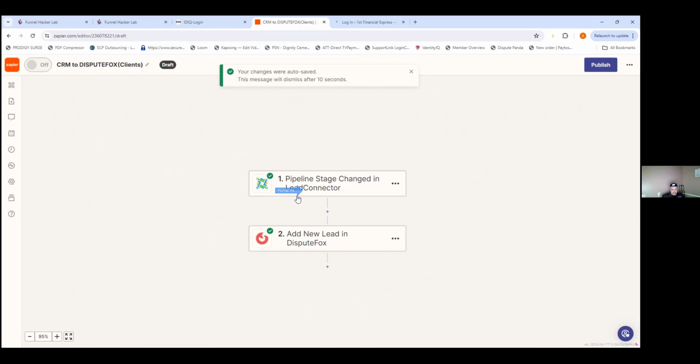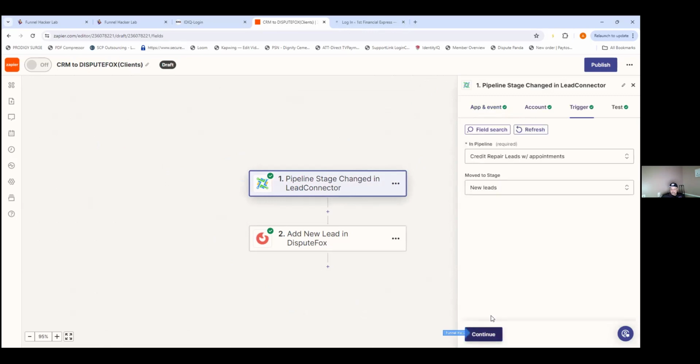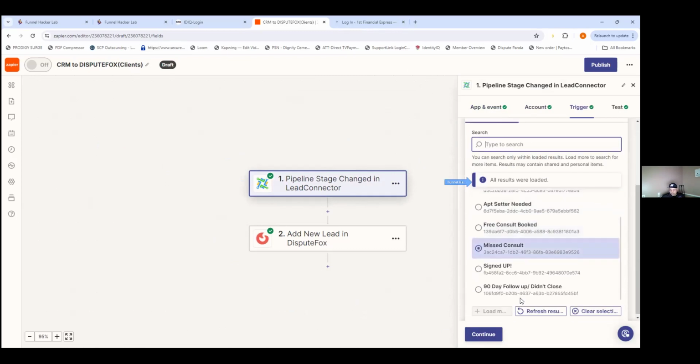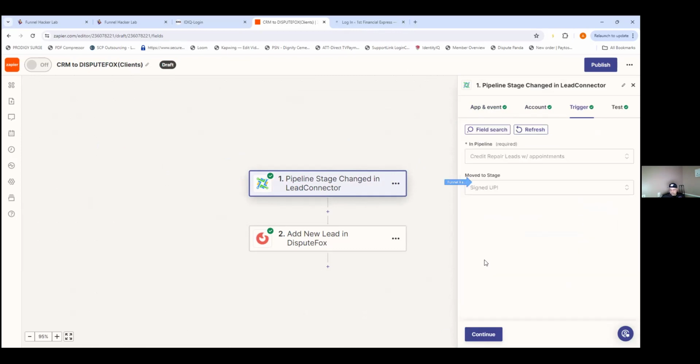Click on this. Maybe double click on it or something. There you go. Press continue. Continue again. All right, trigger: instead of new leads, this would be paying clients. So scroll down, stage, scroll to the bottom. Signed up. Cool. Press continue.